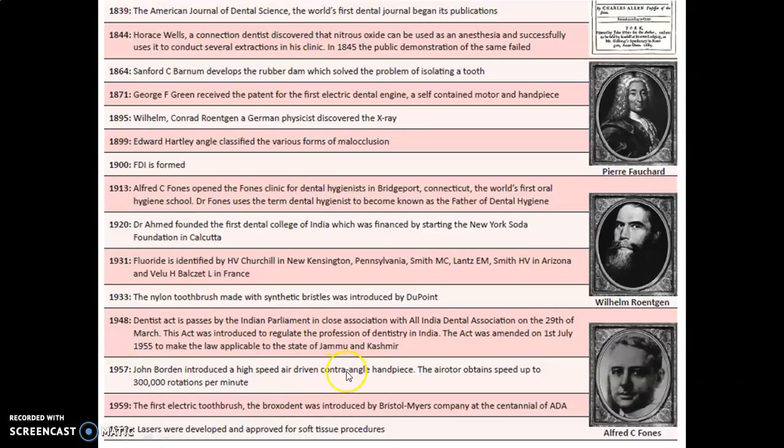1957 there was a development of the contra-angle handpiece. The speed was around 3 lakh rotations per minute. 1959 the electric toothbrush was established. 1960 lasers were developed and approved for soft tissue procedures. These 3 pictures can be used by NEET MDS students for their image based questions.